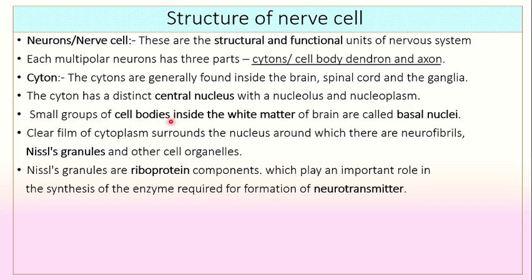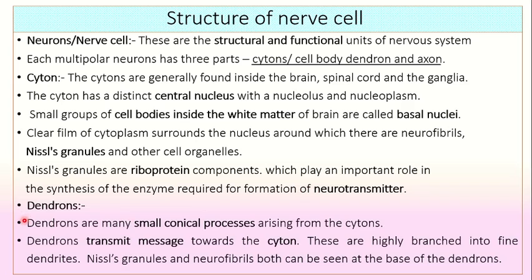Small groups of cell bodies inside the white matter of the brain are called basal nuclei. A clear film of cytoplasm surrounds the nucleus, around which there are neurofibrils. Nissl's granules and other cell organelles are also found in the cytoplasm. As we know, Nissl's granules are ribonucleoprotein components which play an important role in the synthesis of an enzyme required for the formation of neurotransmitter.